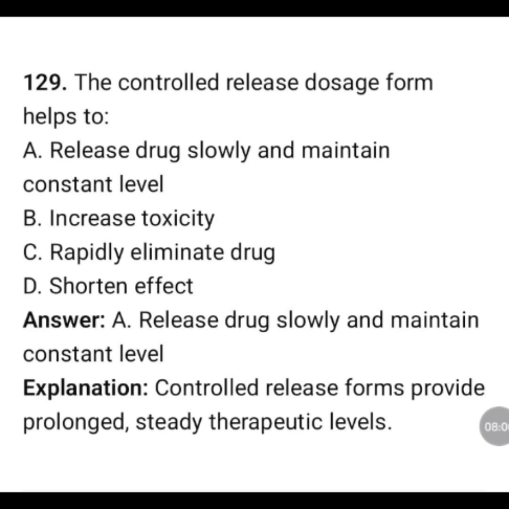The controlled release dose form helps to: release drug slowly and maintain constant level, increase toxicity, rapidly eliminate drug, shorten effect. The correct answer is option A, release drug slowly and maintain constant level. Controlled release forms provide prolonged steady therapeutic level.